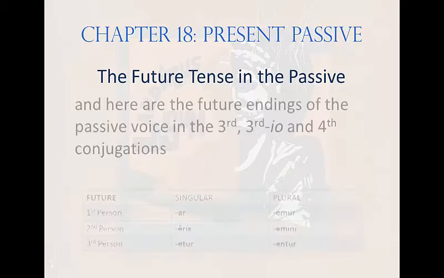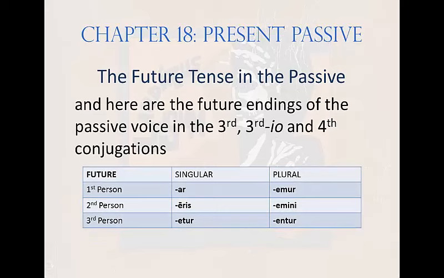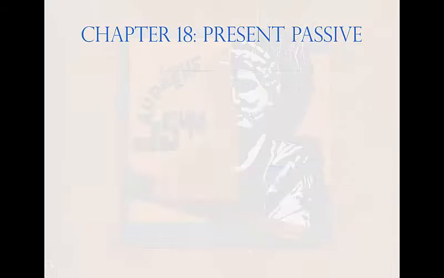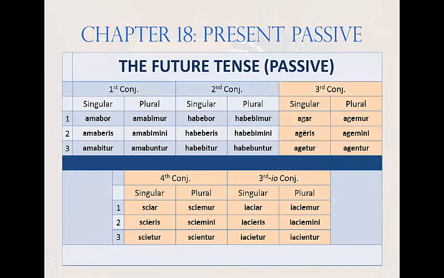Third, third IO, and fourth conjugation utilize what one would expect in the future, that is, not the bo, bis, bit business found in first and second conjugation, but e as the future tense marker, or a in the first person singular, which produces these endings. Ar, eris, etur, emur, emini, entur. When attached to verb bases of third, third IO, and fourth conjugation, these forms result. Remember, you're responsible for knowing these forms, even though Mr. Wheelock doesn't introduce them in Chapter 18.